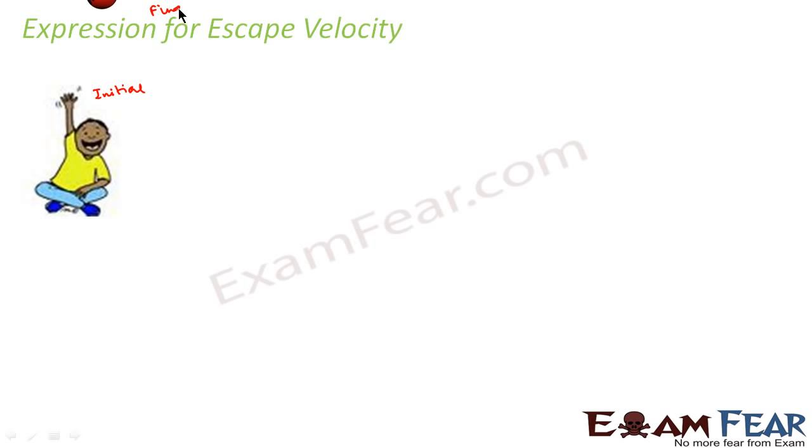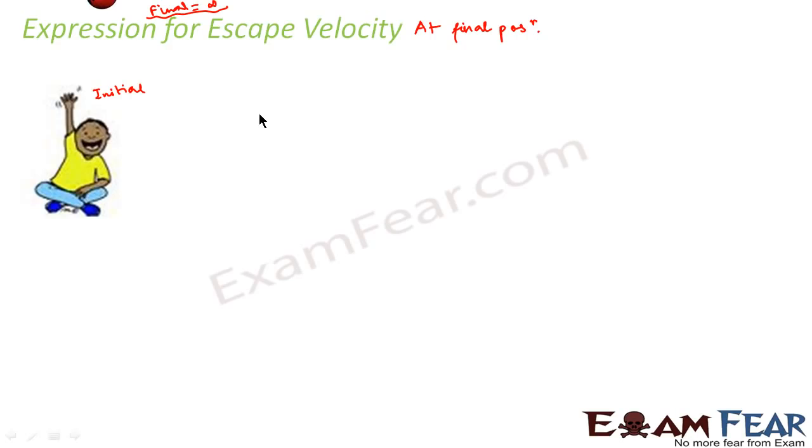The final position would be infinity, because we don't know where it will go, right? That would be beyond our scope. So the initial position is this and the final position is infinity. With this assumption, we will now start to get an expression for escape velocity. Let us suppose that at the final position, we will calculate the total energy at the final position.